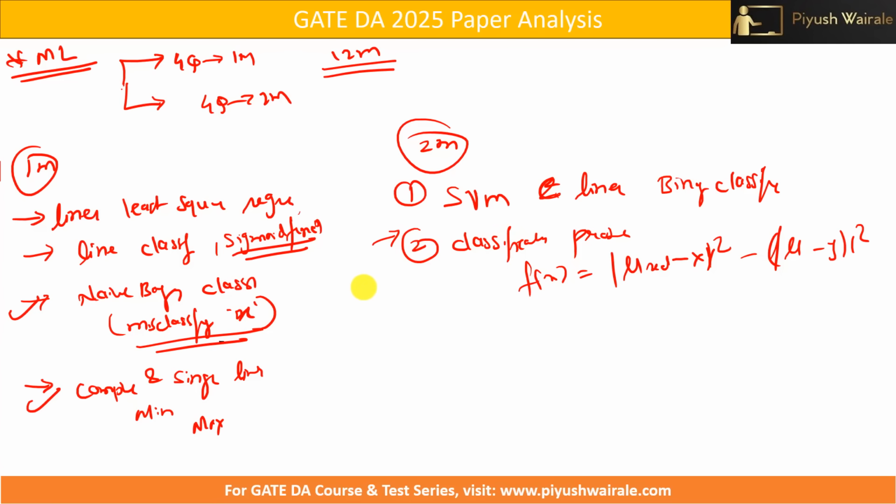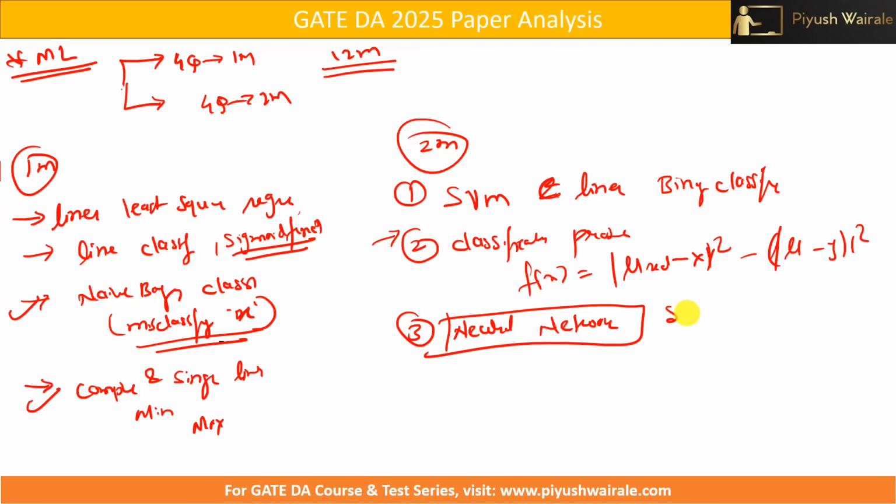Okay, then we have neural network. So simple question. If you have watched my previous videos on my YouTube channel as well, you can easily solve this type of question, right? So there was one option, delta A by delta Y equals 8.